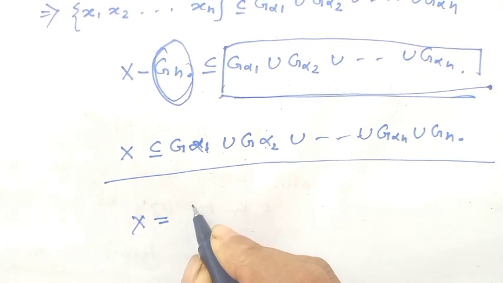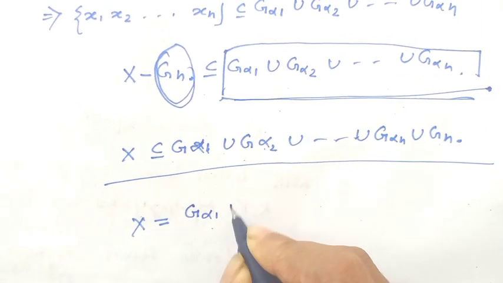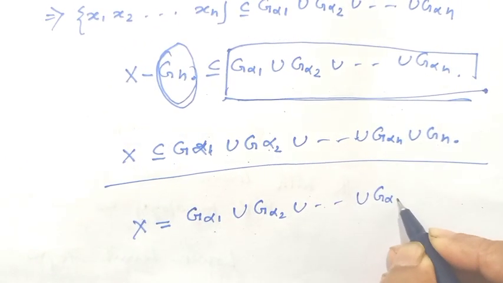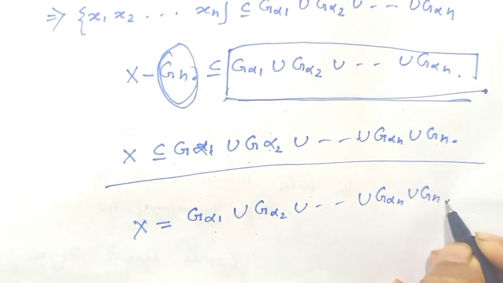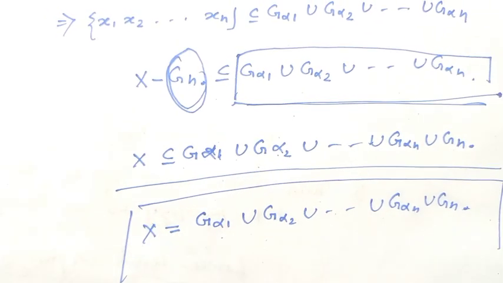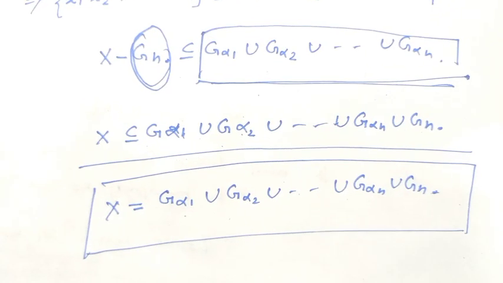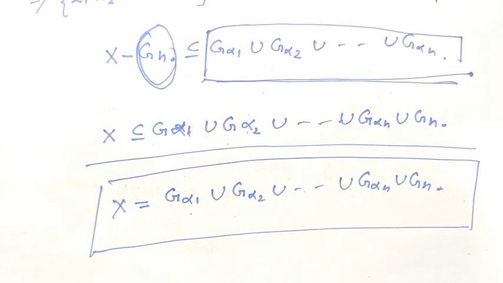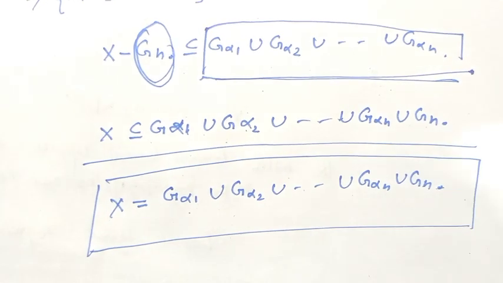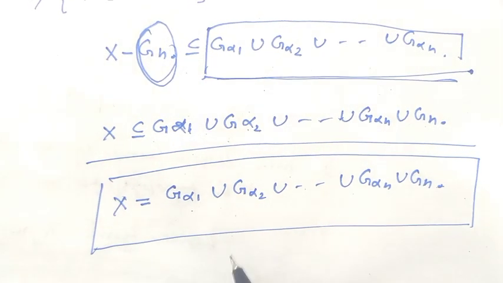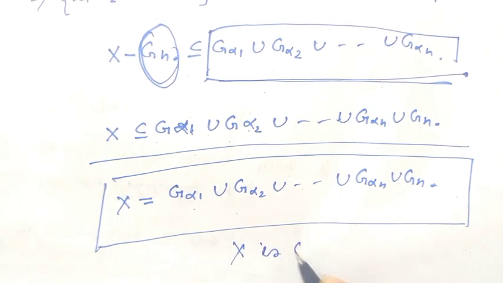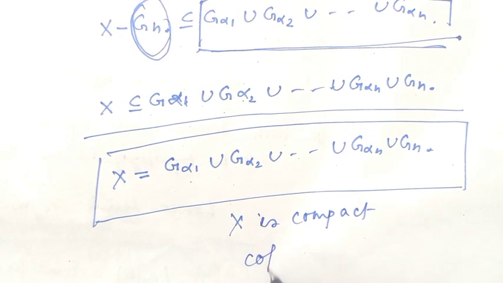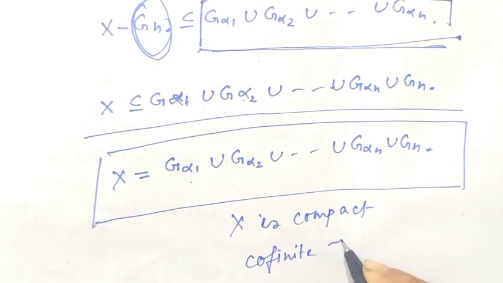Therefore we can write X is equal to G alpha 1 union G alpha 2 union up to G alpha n union G alpha naught. That means X is covered by a finite number of open sets. So I have got one subcover which covers the whole set X. So obviously X is compact in the cofinite topological space.